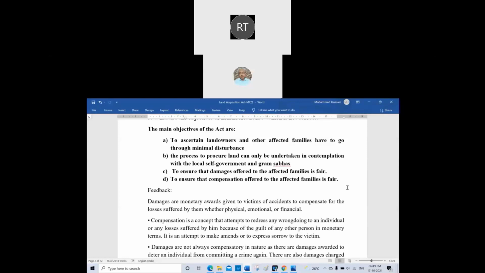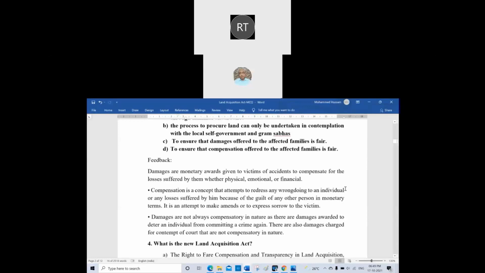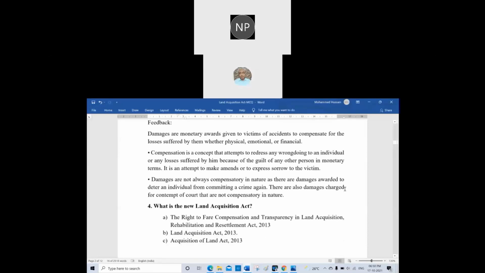In damages, even equitable relief is there, but in compensation there is no equitable relief. It is only pecuniary damages. Damages are not always compensatory in nature, as there are damages awarded to deter an individual from committing a crime again. There are also damages charged for contempt of court that are not compensatory in nature. So there is a difference between compensation and damages.